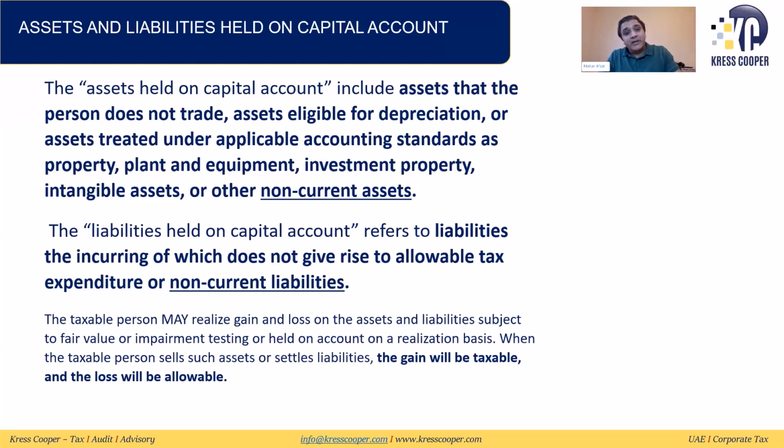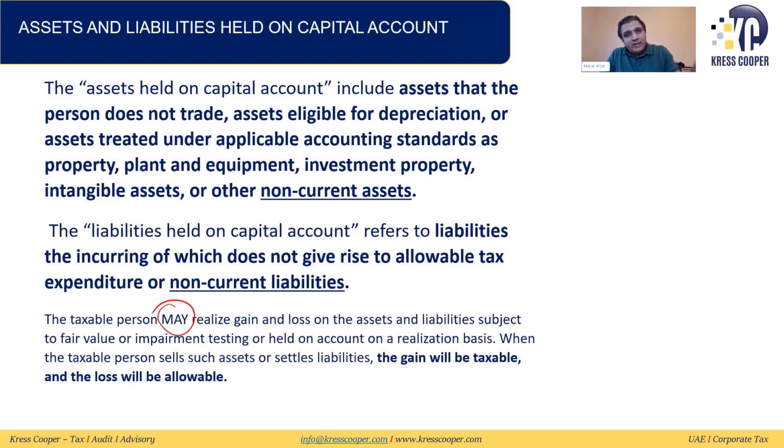As we discussed earlier, the taxable person may realize, subject to election, gain and loss on the assets and liabilities subject to the fair value or impairment test and held on the realization basis. When the taxable person sells such assets and liabilities, the gain will be taxable and the loss will be allowable.